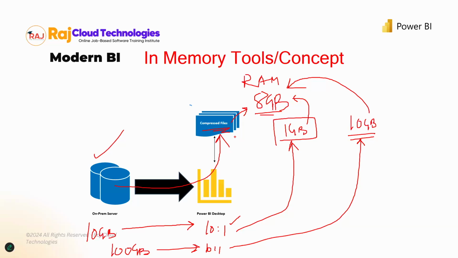So if you're loading, for example, 5 years' worth of data from Amazon's database, and it's not something this environment can take, you don't want to bring in 5 years of data as of now, because you're in a development environment. When you publish this to the server, that's where you can bring in all the data you want, because the server has more capacity and capability to handle that much data. You don't have to do this in your desktop version. The Power BI Desktop that you'll work with is a platform to build a prototype, I would say.